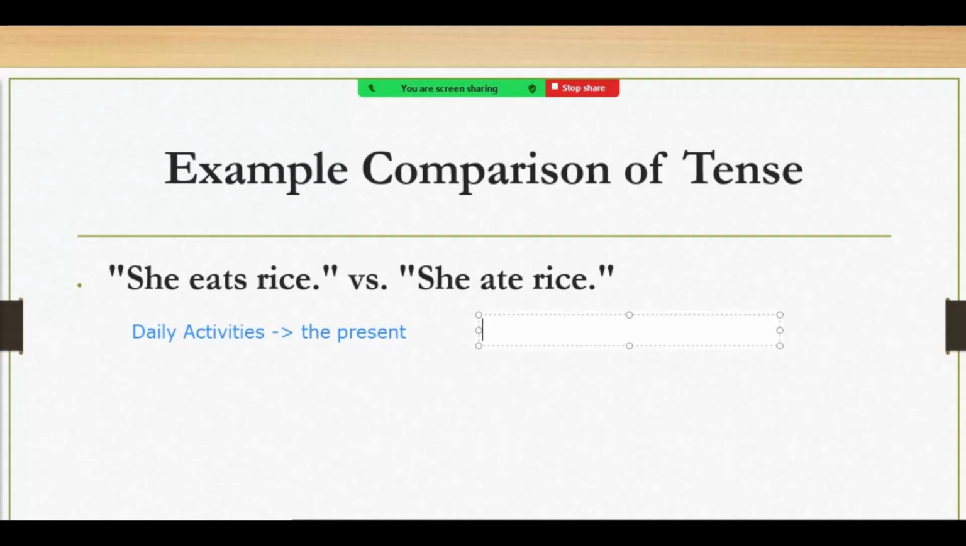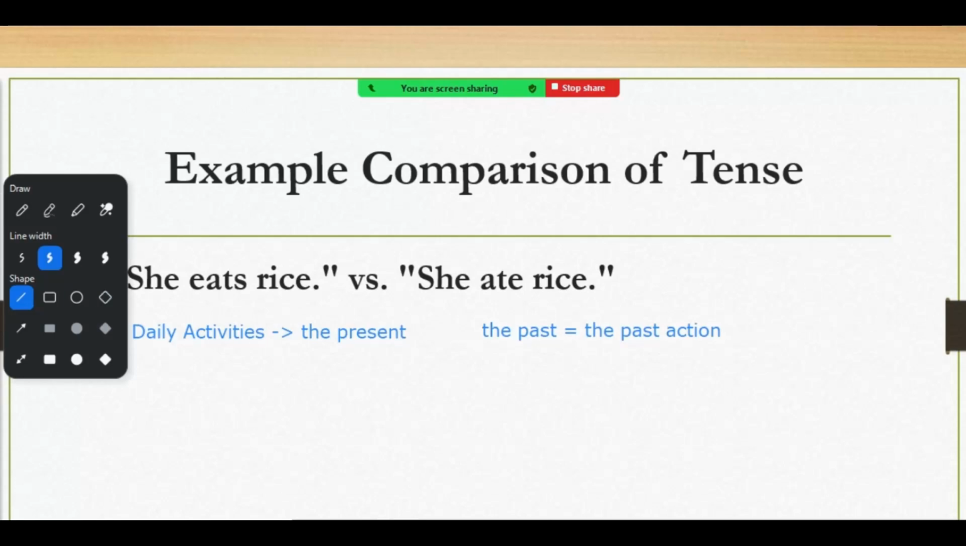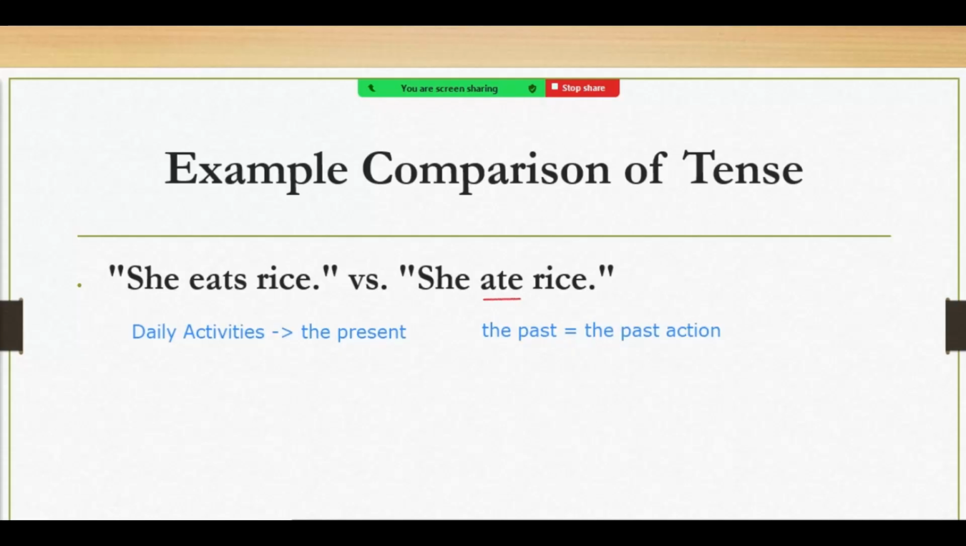And the second example here, she ate rice. It's talking about the past, or we can also say it's talking about a past action. Something already happened. What do they do? They change the verb. So here we have ate, and here we have eats. Eats and ate. In English, they change the verb.